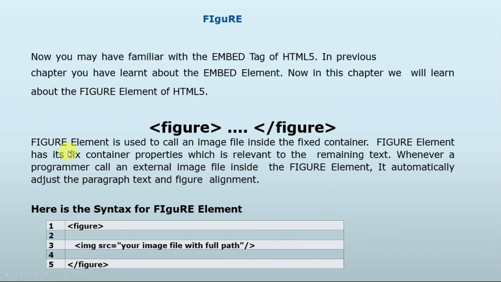And then we have figure. Suppose a user wants to implement a figure or many more pictures and images, so it can be done with the help of figure elements. So here figure, inside figure we need to add our image file with full path. We need to write the full path of the image we want to upload or use.